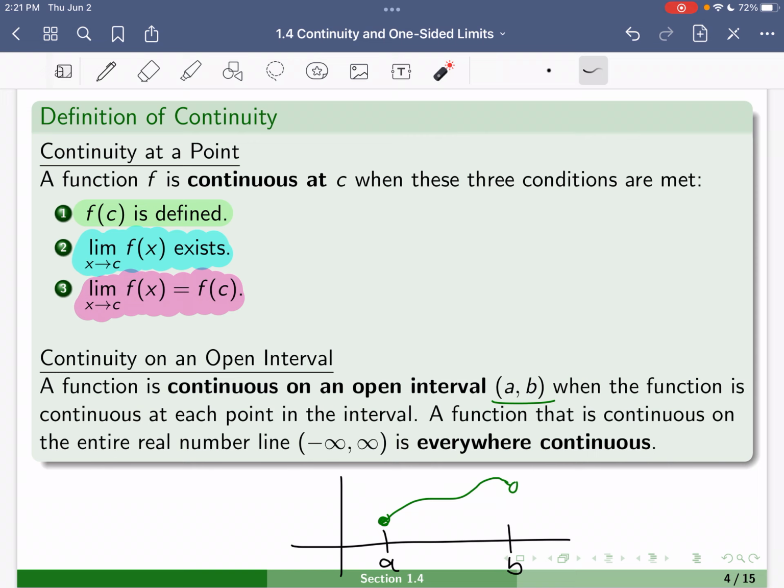All right, in the next video we will talk about discontinuities. I will see you there.